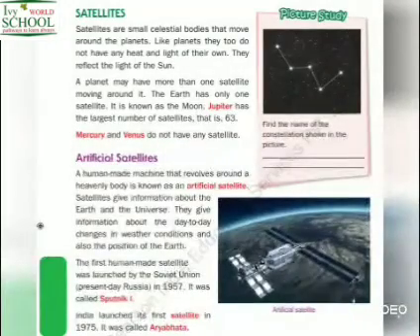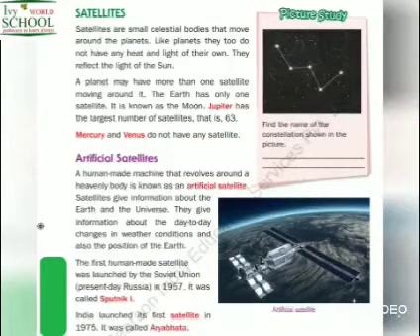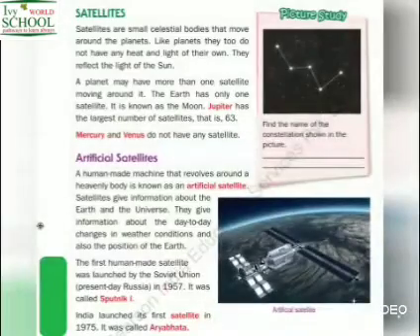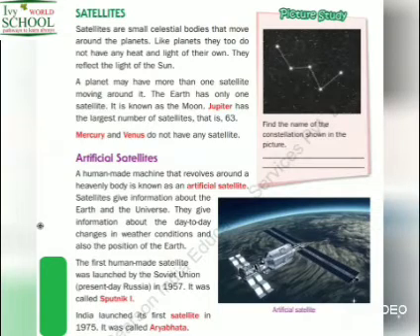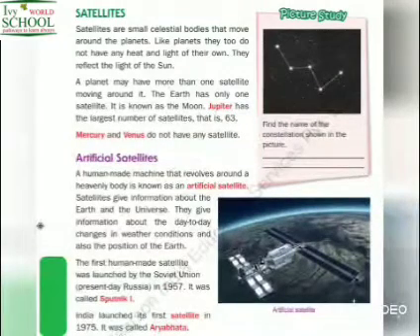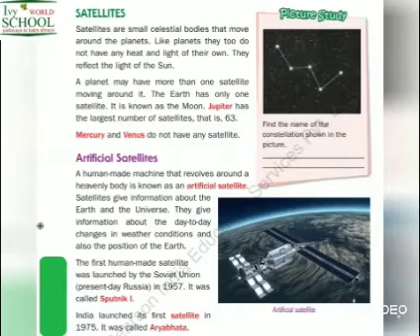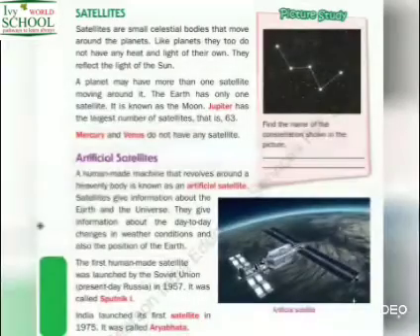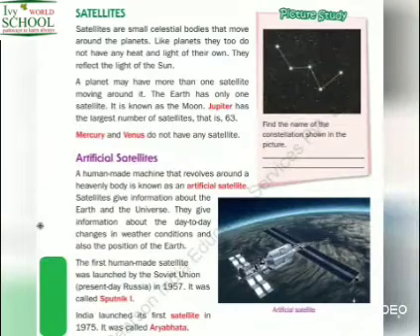Satellites. Satellites are small celestial bodies that move around the planets. Like planets, they too do not have any heat and light of their own. They reflect the light of the sun. A planet may have more than one satellite moving around it. The Earth has only one satellite and it is known as the Moon. Jupiter has the largest number of satellites, that is 63. Mercury and Venus do not have any satellite.